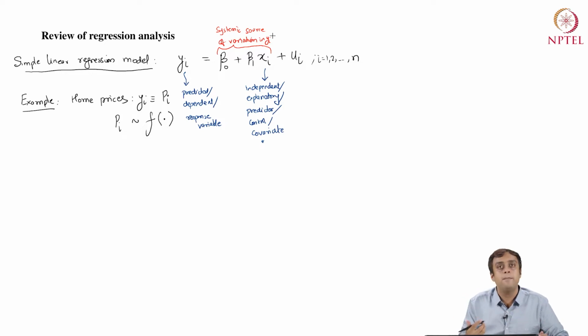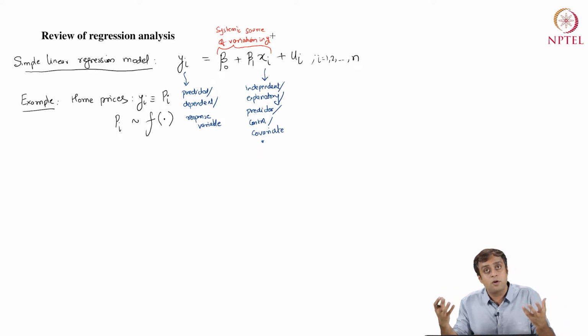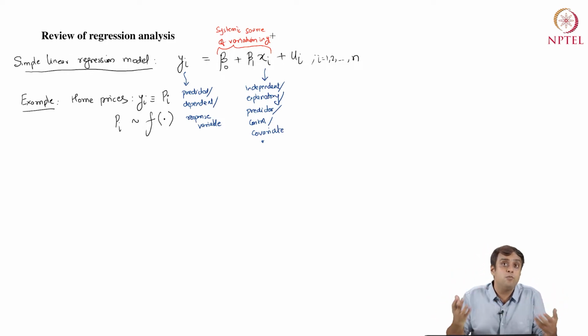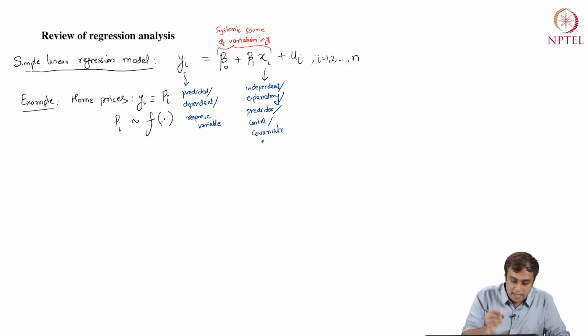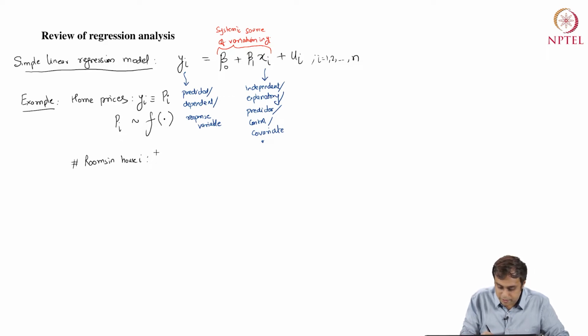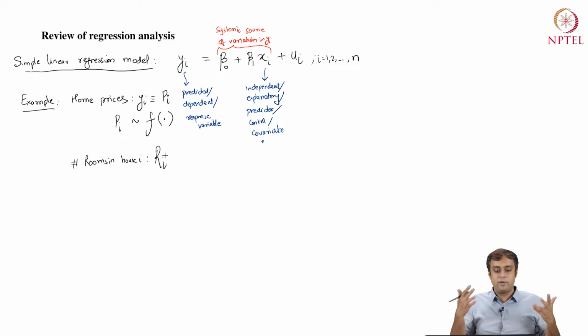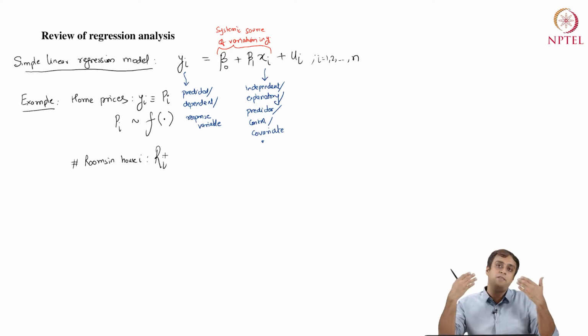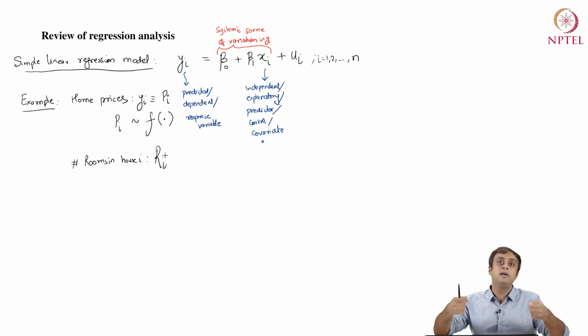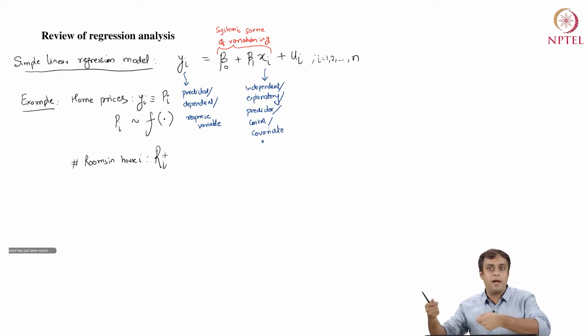So what would be a good example of xi? Xi would be a property of the home. Let's say how spacious it is. We can include an index of this spaciousness of a house by looking at the number of rooms in that house, right? So we can say xi is the number of rooms in house i, right? So that means we can say this is Ri, right? So we are writing a model where we are trying to explain variation in pi using a separate variable Ri,